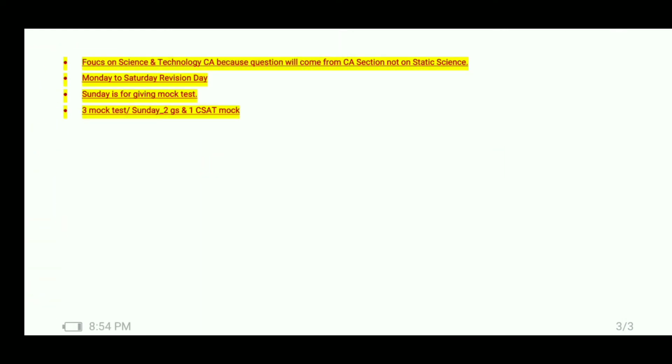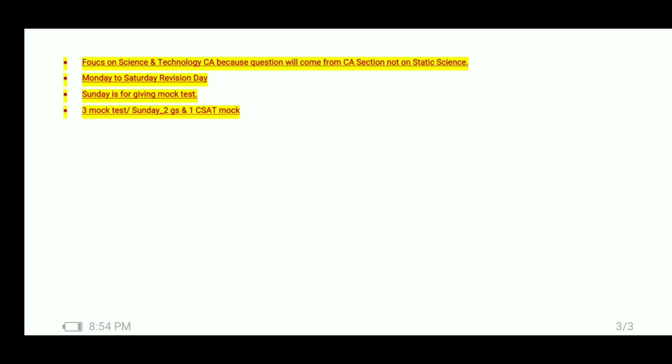When you are reading the January, February or April, any month's current affairs, your focus should be more on the science and technology portion, because you have not read it from the static. You just read in the NCERT books from your starting days, but you are not reading the static portion before the prelims. So before prelims, you have to be focused more on the current affairs for science and technology. But every section is very important from the current affairs portion, that means polity, economy, environment, social issues, everything is important, but your focus should be more on science and technology, because at least 8 to 10 questions are asked in the prelims from the science and technology current affairs portions. So you have to be more focused on this area.